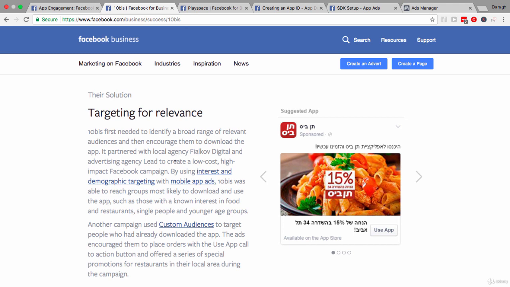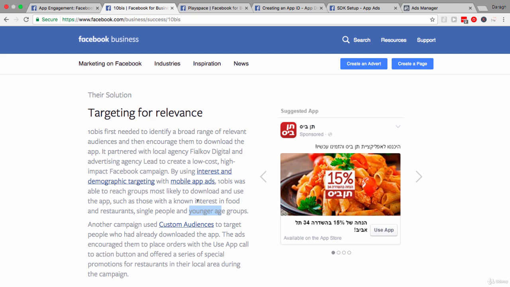What they really did was start by using interest and demographic targeting with mobile app ads. And they wanted to reach groups who were most likely to download and use their app, such as those with known interest in food and restaurants, single people, and younger age groups. So that is some smart targeting through interest and demographics there. You can see that people who already are interested in food and restaurants are probably going to be interested in their app. Single people who maybe don't want to cook and prefer just to order, or younger people who may be more likely to get takeaways more often, rather than going out and buying a lot of food, etc.